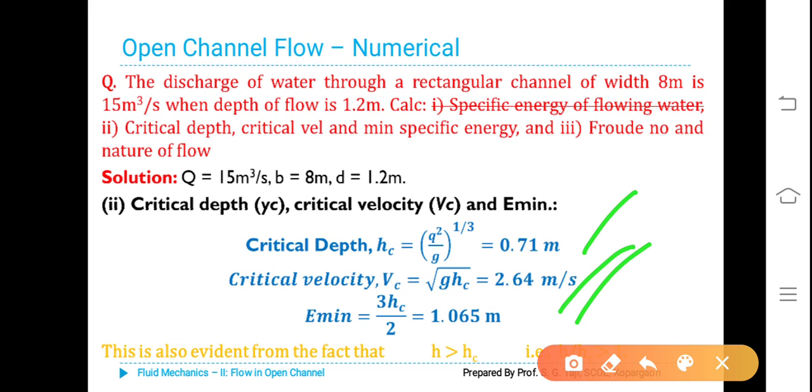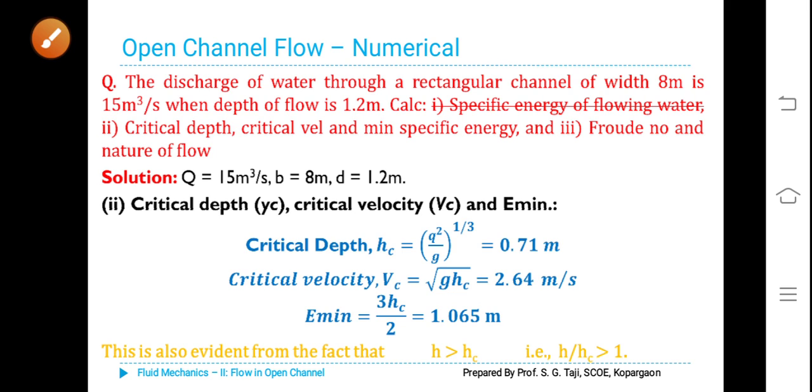Hc we have just calculated as 0.71 meter. If you substitute, multiply by 3 and divide by 2, you will get 1.065 meter. This is also evident from the fact that H is greater than Hc, H by Hc is greater than 1.